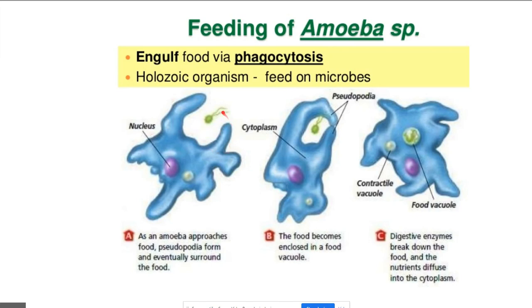So the pseudopods flow around, and you can see here the creature is trapped inside the pseudopods. The pseudopods blend together. At this stage, it's trapped inside a vacuole. Once the prey is trapped inside a vacuole, enzymes are released into the vacuole. The prey or the food is digested, and the nutrients are absorbed into the cytoplasm. And it simply flows around its food, digests it, and absorbs it.